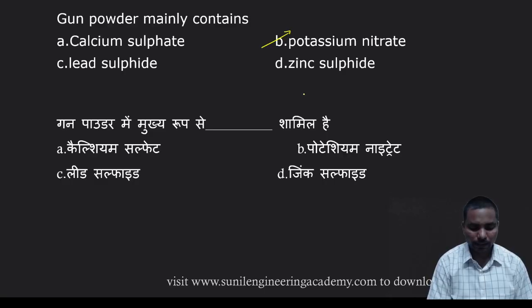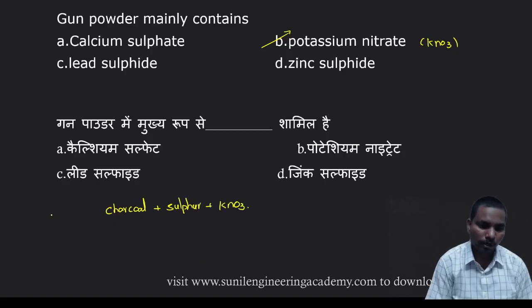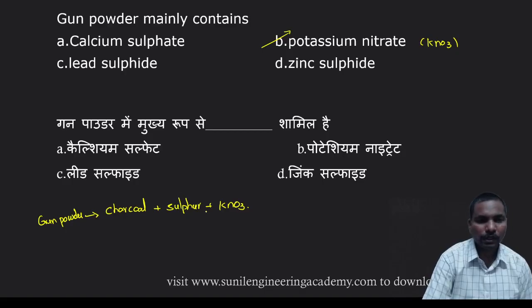Potassium nitrate, KNO3. Gunpowder generally contains carbon powder, that means you can say charcoal, plus some amount of sulfur and this potassium nitrate, KNO3. So gunpowder contains all these three. Very important question, guys.